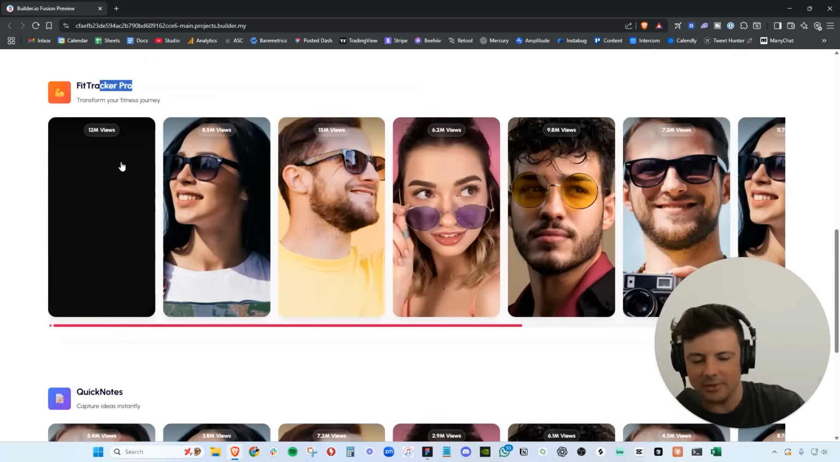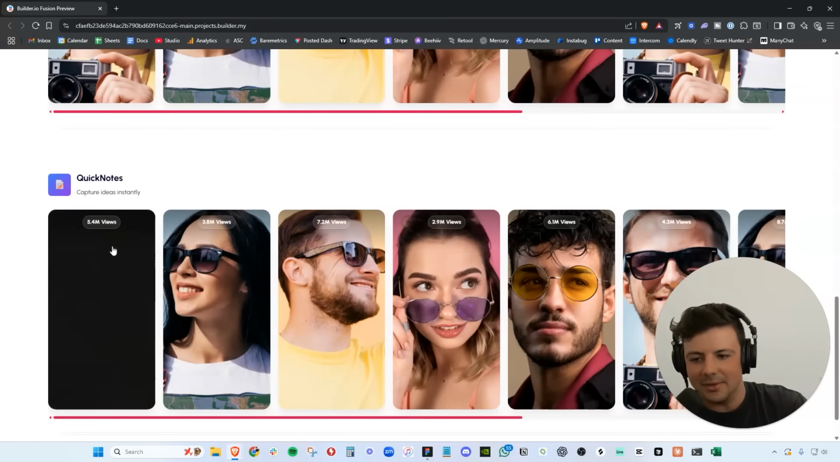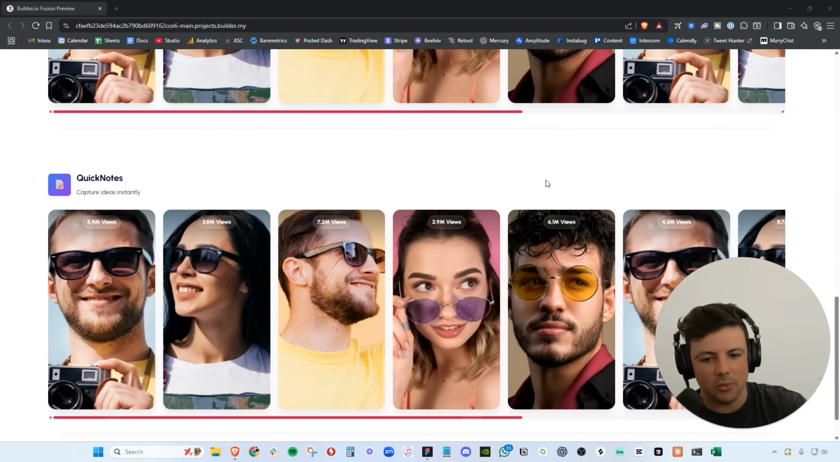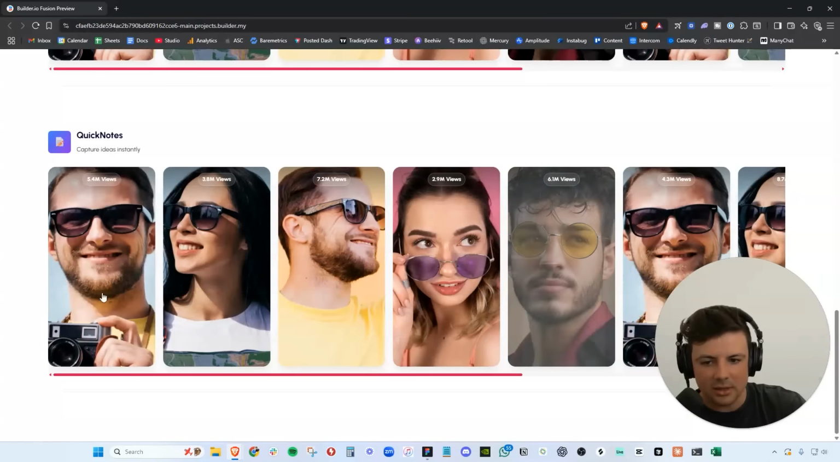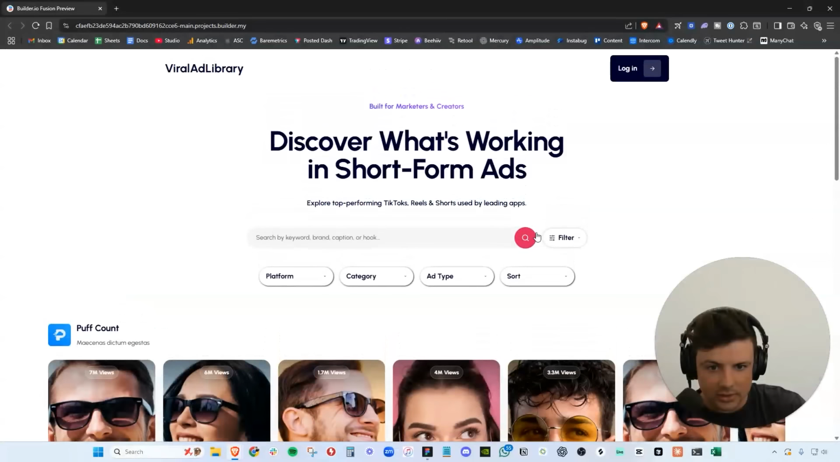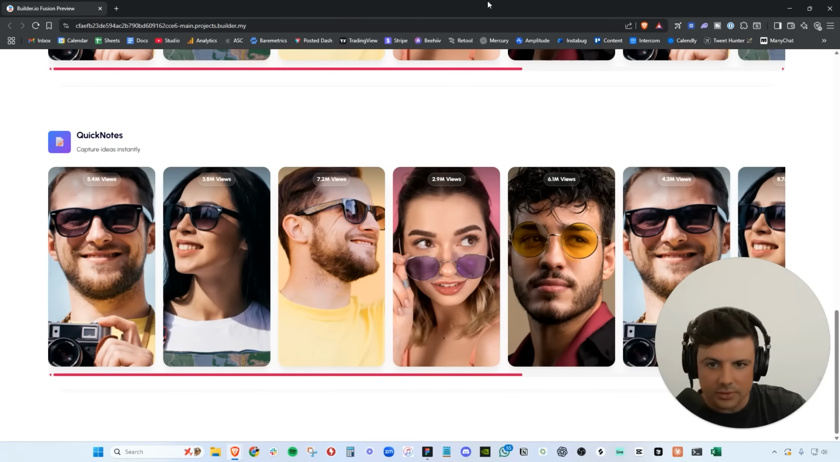We have Fit Tracker Pro. These are made up apps. And we also have Quick Notes. So we will be able to build a database, store videos from each one of these apps, and then we'll be able to present them here. We're missing a couple more things, so I'm going to quickly store the rest of those.